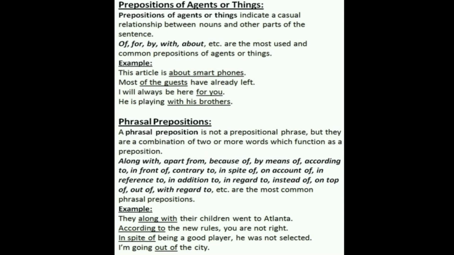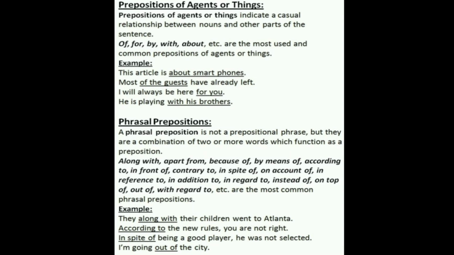Okay, last but not least, phrasal prepositions. A phrasal preposition is not a prepositional phrase, but a combination of two or more words which function as a preposition. Along with, apart from, because of, by means of, according to, in front of, contrary to, in spite of, on account of, in reference to, in addition to, in regard to, instead of, on top of, out of, with regard to, etc. are the most common phrasal prepositions. These are actually well-known words to you, I know. Whenever we speak to someone, we tend to use these words.